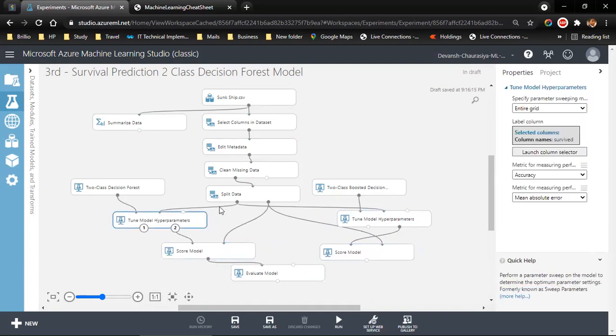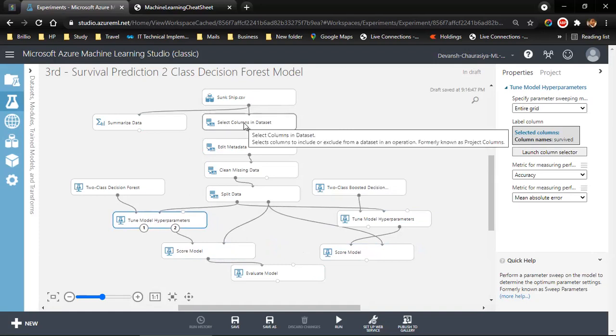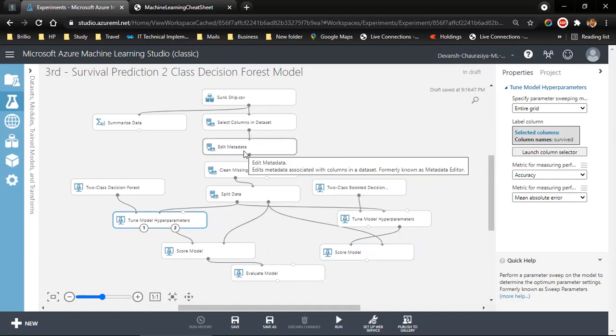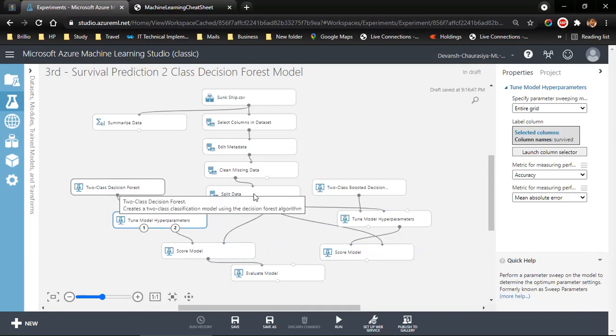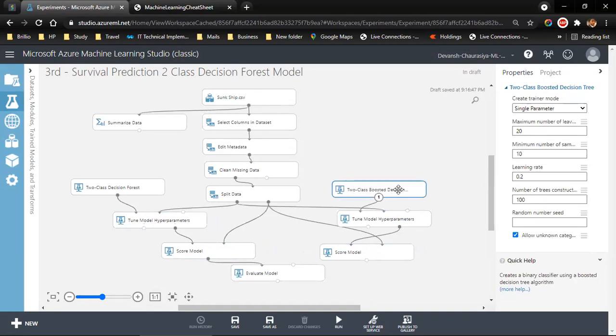It looks a little cluttered, but let me show it like this. Till split data, everything is the same. We added the data, we selected the right columns, we edited the characteristic or feature of the data, we cleaned the missing values, we split the data into 70-30. In the first case, we had picked up one algorithm. In the third case, we are picking up another algorithm.